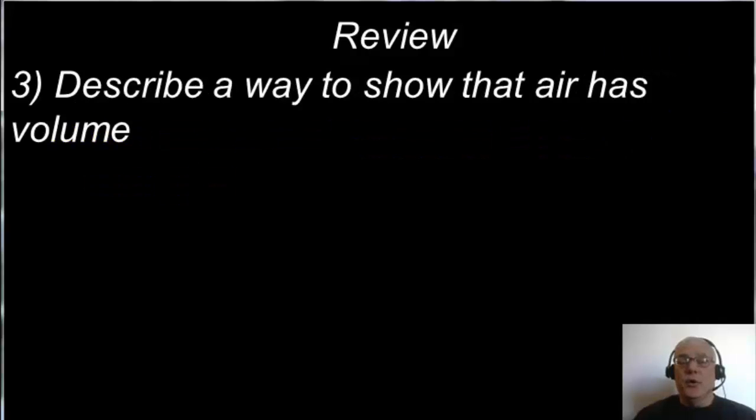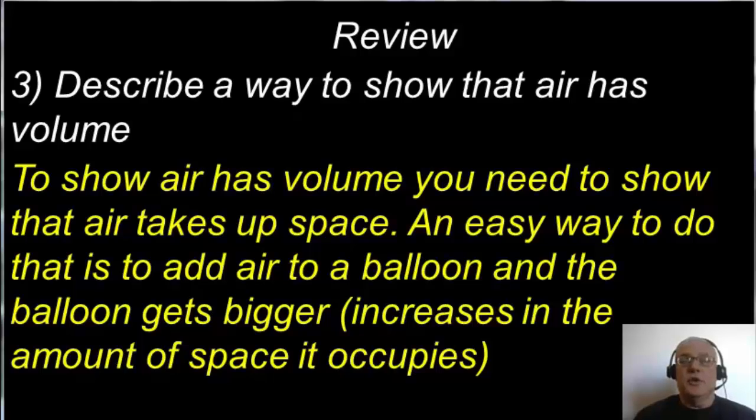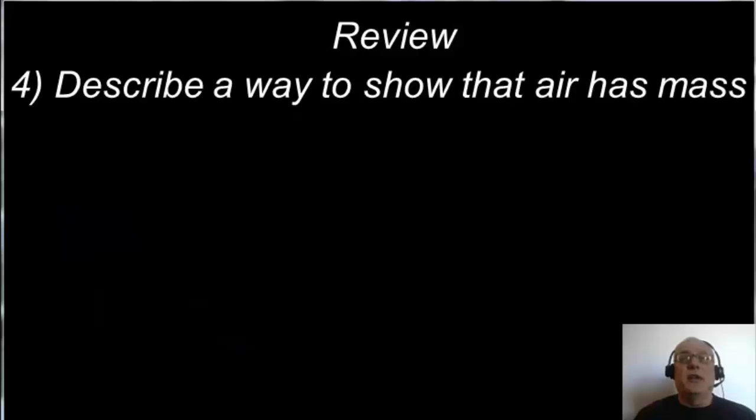Describe a way to show that air has volume. How can we show that air has volume? To show that air has volume, you need to show that air takes up space. An easy way to do that is to add air to a balloon, and the balloon gets bigger. It increases the amount of space as you blow up that balloon. So you have the empty balloon, you blow it up, you add air to it, and as you add more and more air to it, the balloon is going to take up more and more space. It's going to increase in its volume.